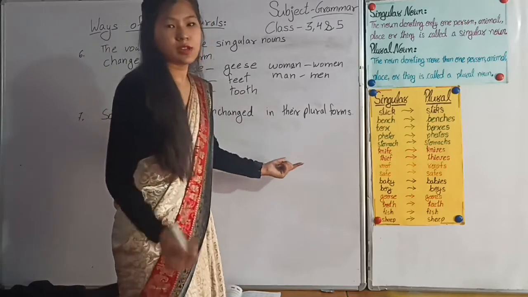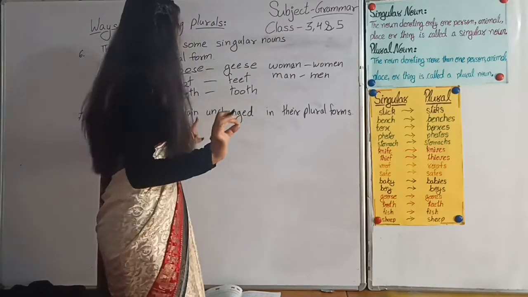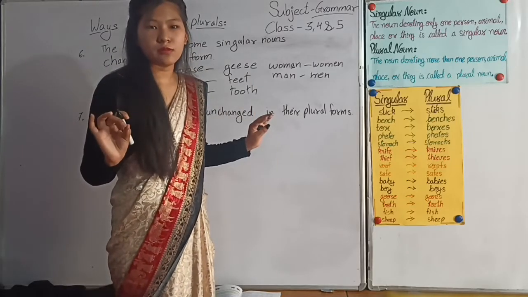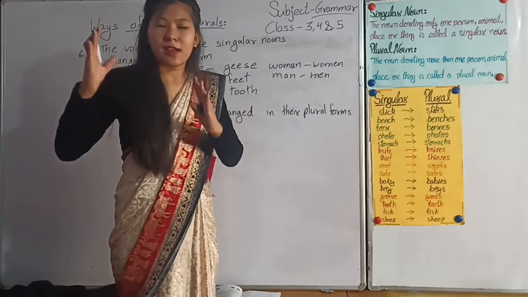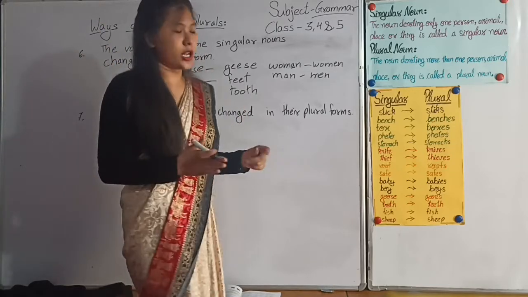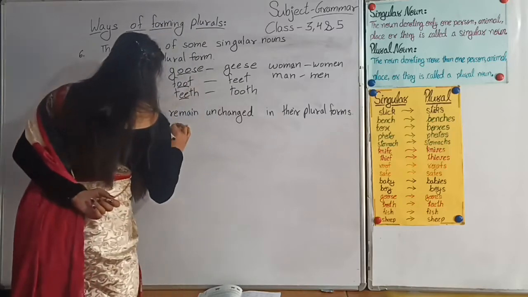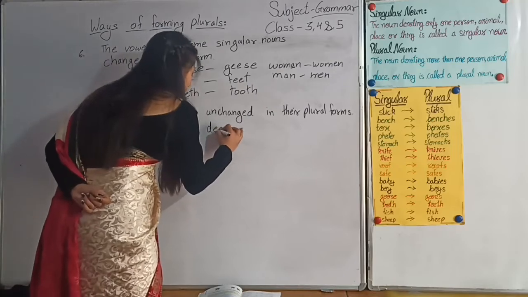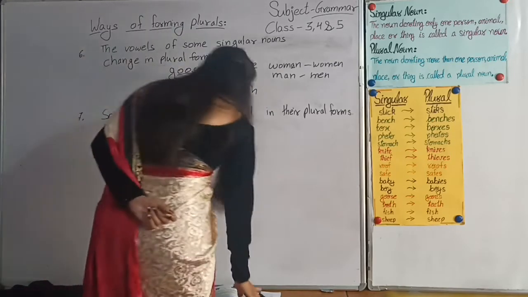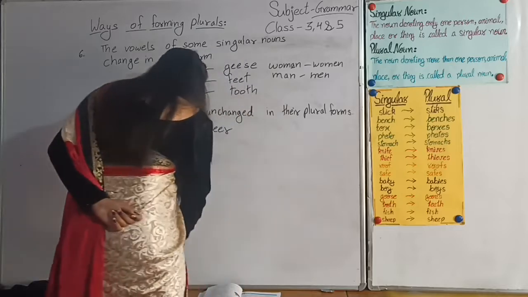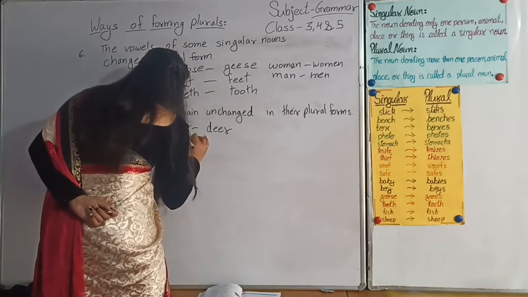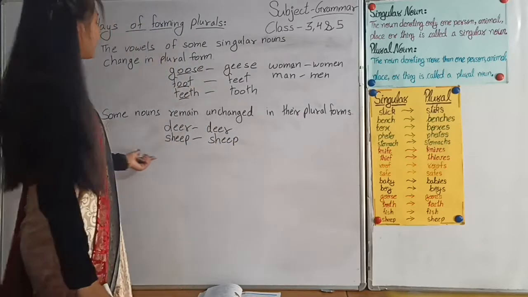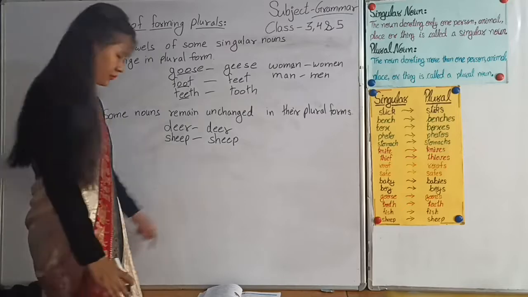their plural forms. So some nouns remain unchanged. They are not changed in plural form. They remain the same in singular noun and plural noun. For example, beer. So it is not changed in plural form. It remains the same. The spelling remains the same. For example, sheep. Sheep. Same. It is not changed in plural form.